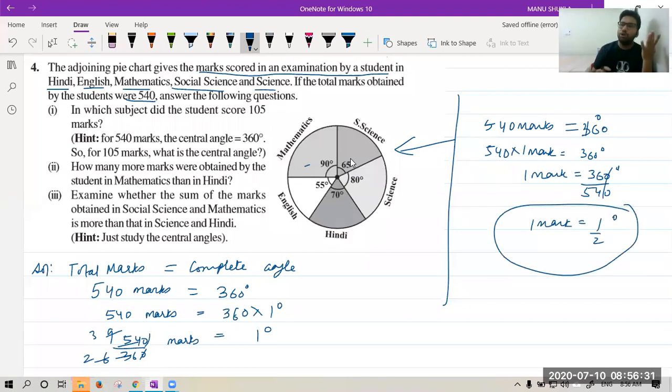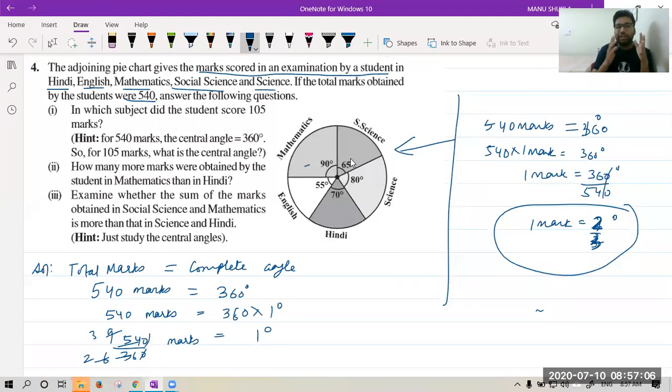But you didn't require this. You required in 1 degree how many marks. So you can make it to this side. One second, some mistake is there. No, it is not 1 by 2, it is 2 by 3, I guess. Yes, it is 2 by 3. Rachit, we have got this, but we don't know the other marks. We know only degrees, so we have to make 1 as degree.